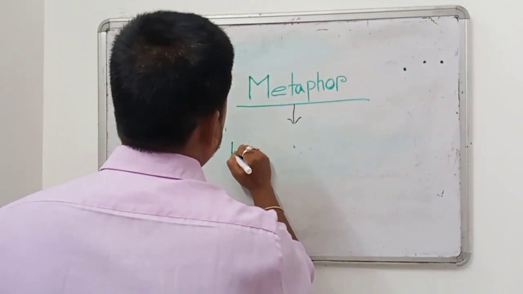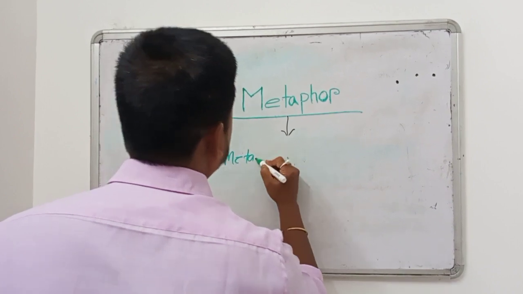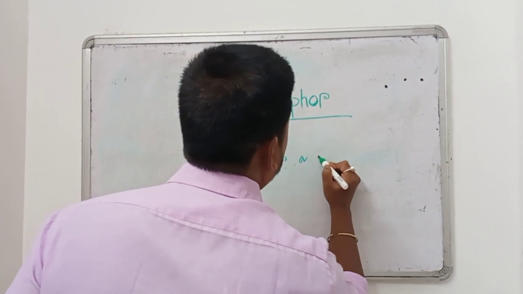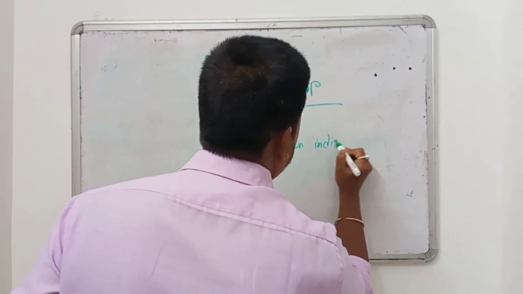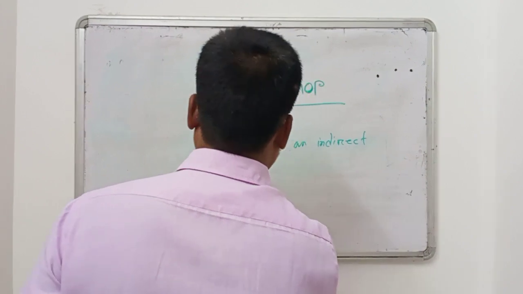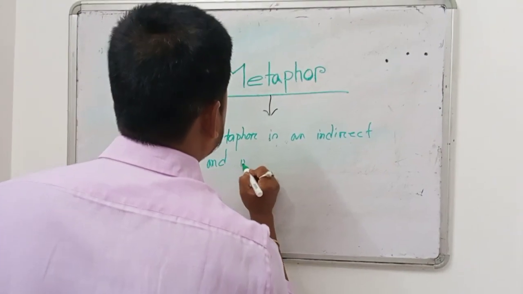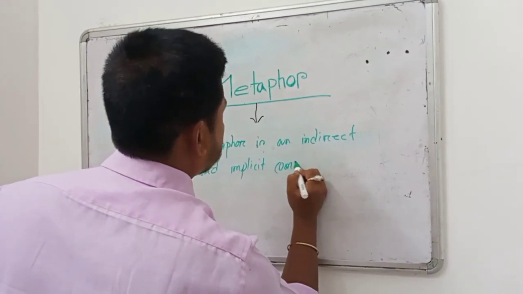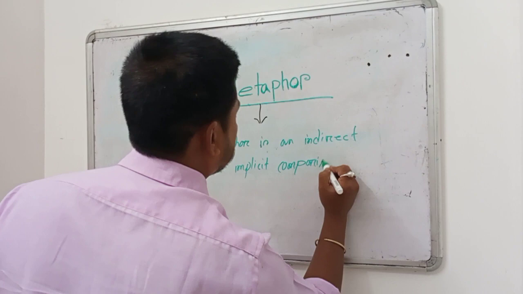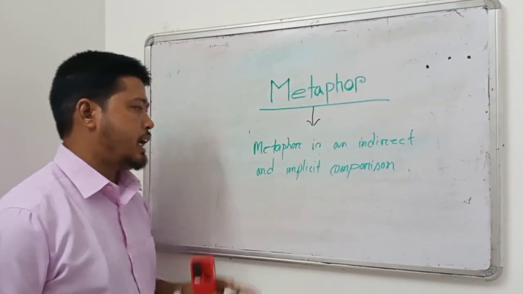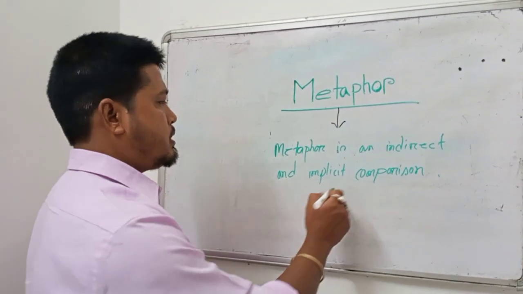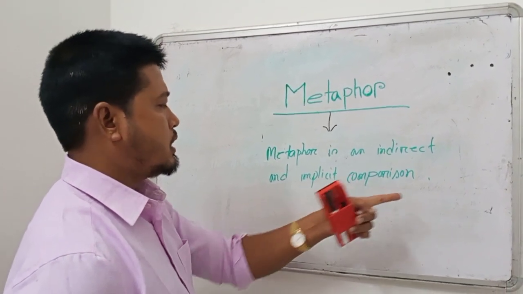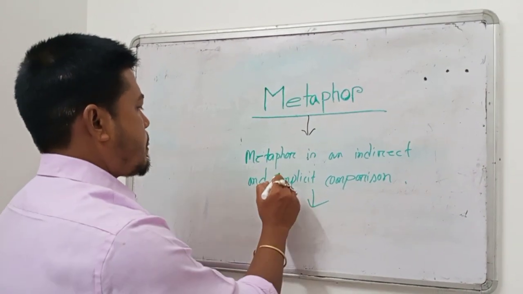Metaphor is an indirect and implicit comparison. What does it mean? It means the comparison is not clear.